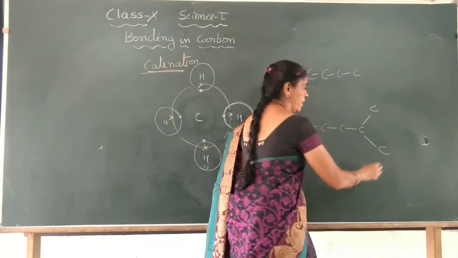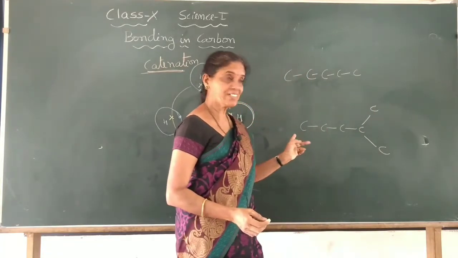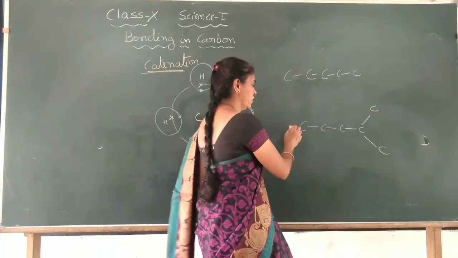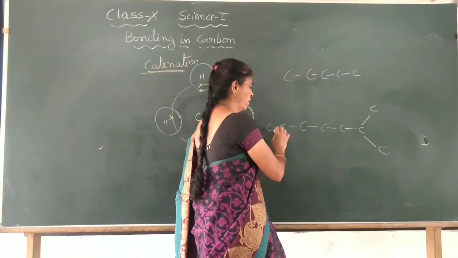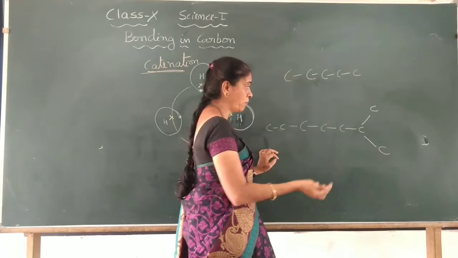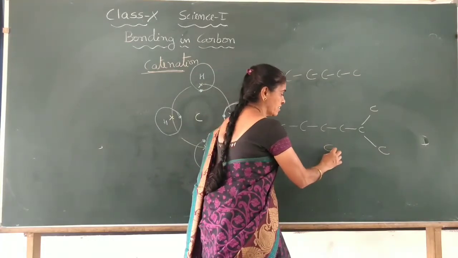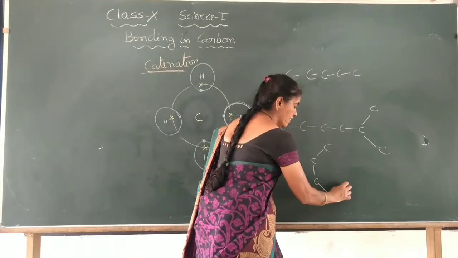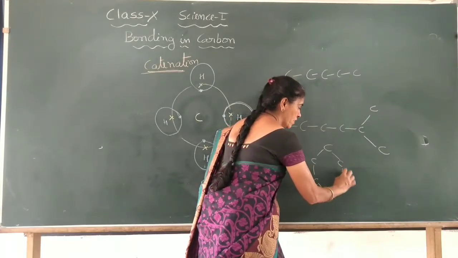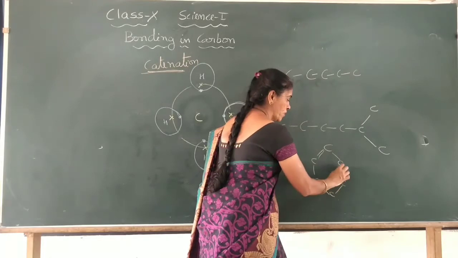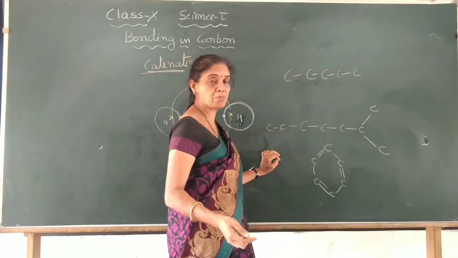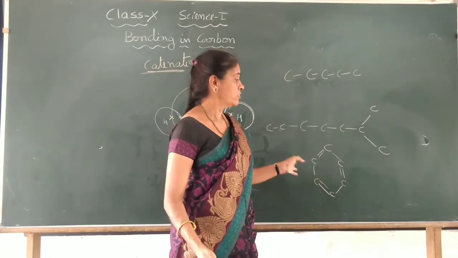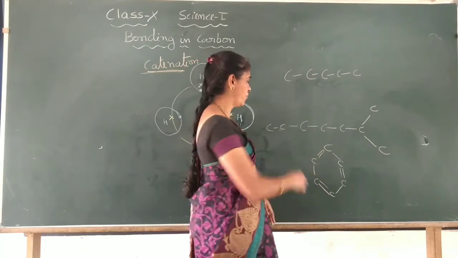Branching of the carbon chain may also take place. That type of arrangement is also possible, and not only 3 or 4, any number you can show. Or it may form a ring-like structure, carbon attaching with another carbon atom in this way. It may form a double bond, a triple bond, a single bond. So it may form in different ways.